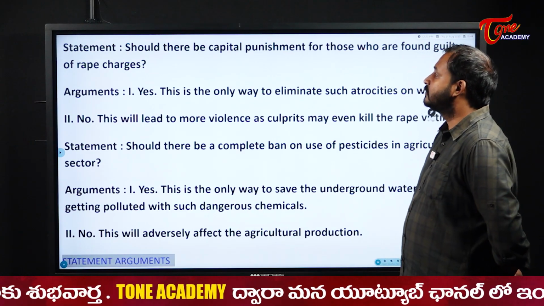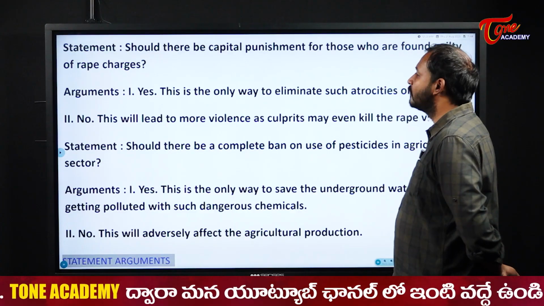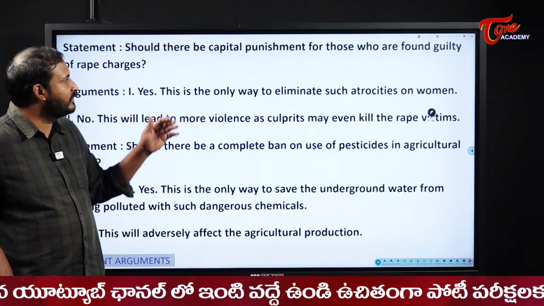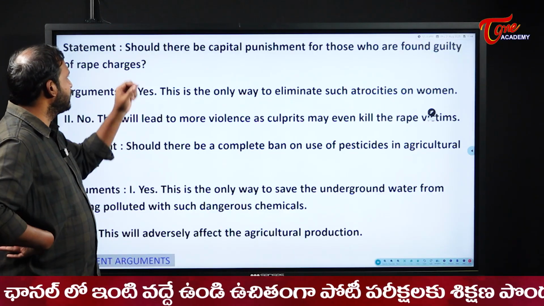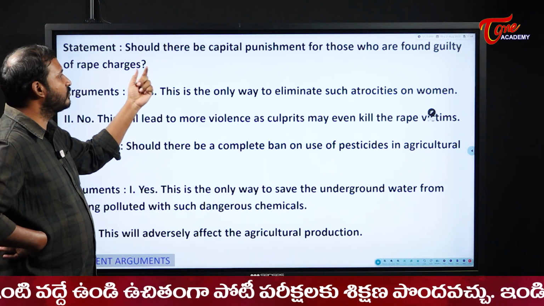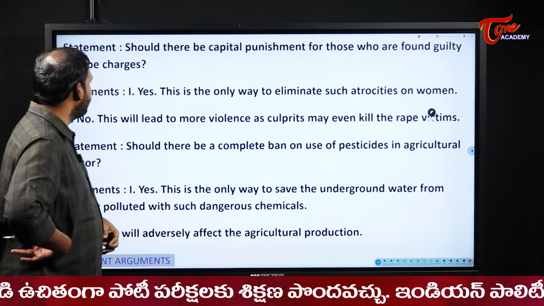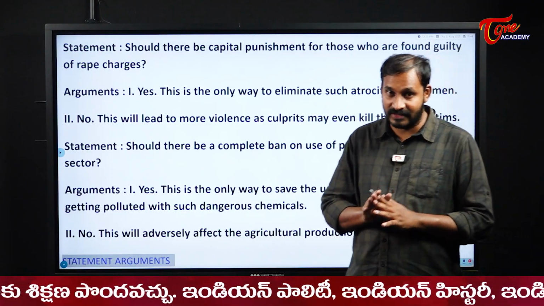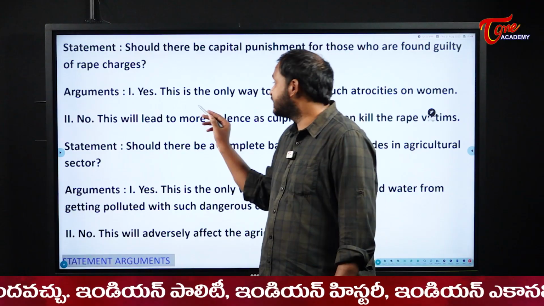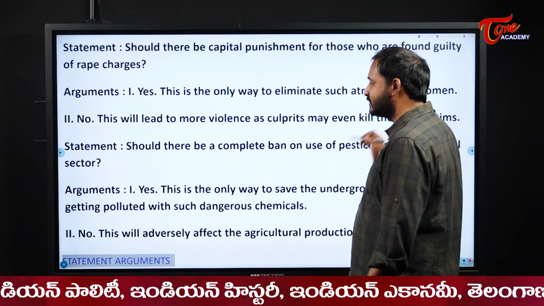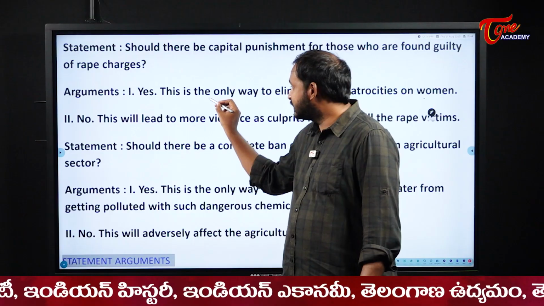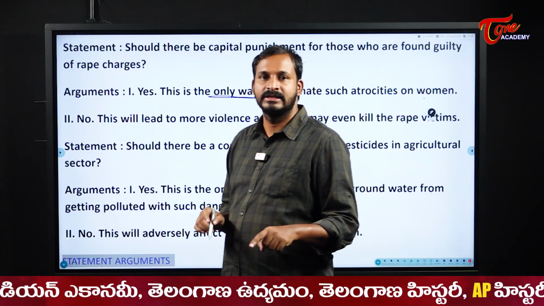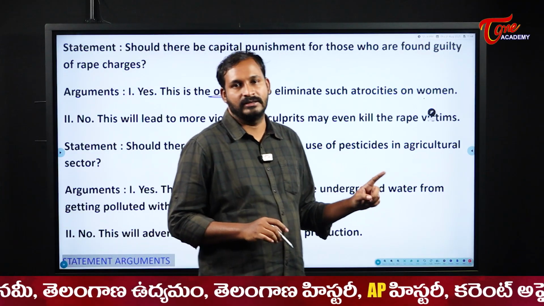Next one. Should there be capital punishment for those who are found guilty on rape charges? This is one of the major day-to-day issues which we will see. Now first, yes, no is not our answer. Once again I am telling, this is the only way to eliminate such atrocities on women. Once again, this is the only way. Is that the only way? No, there are multiple ways, but this is not the only way.